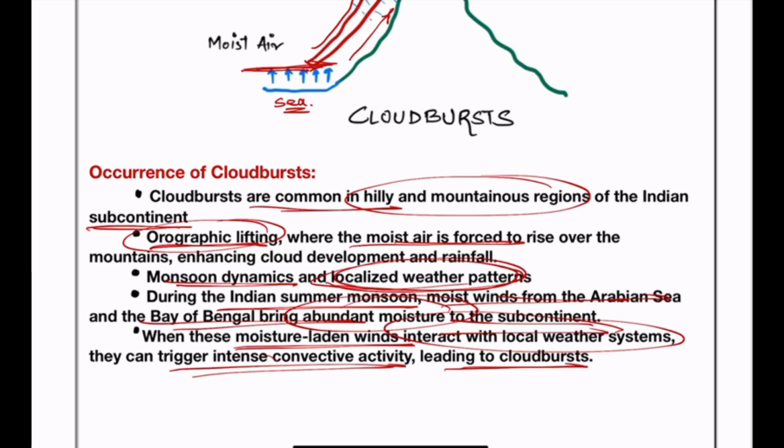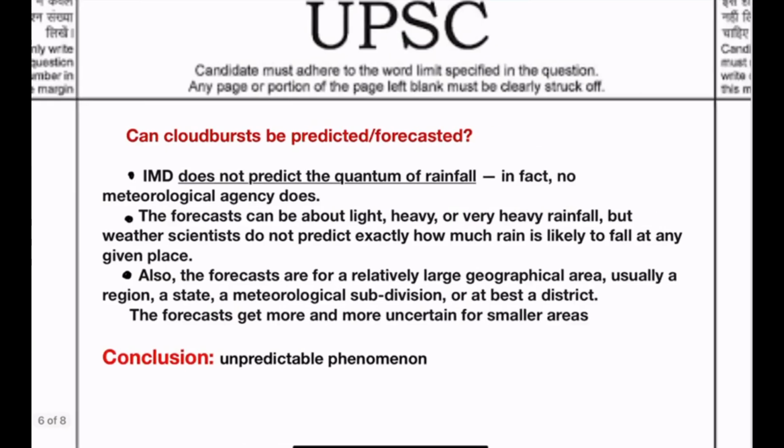Now, can this cloudburst event be predicted? As far as IMD is concerned, or any meteorological agency across the globe, they cannot predict the quantum of rainfall because of various limitations. They can predict or forecast the amount of rainfall, that is light, heavy, or very heavy rainfall.